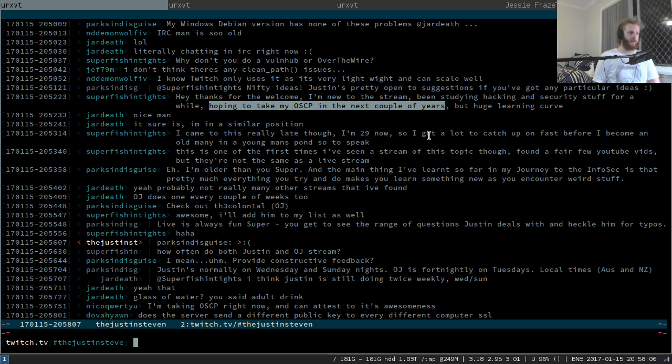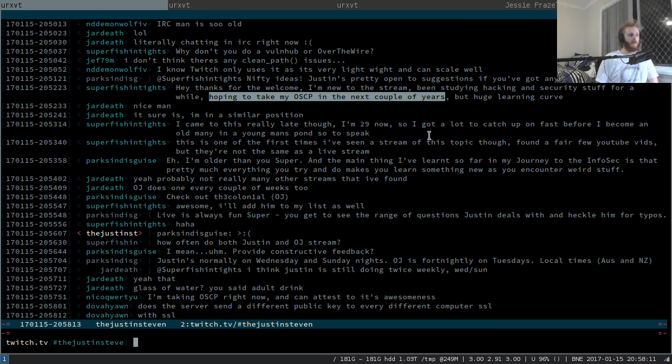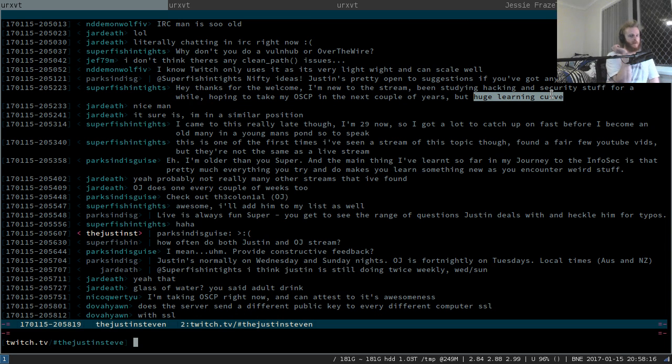For what you get out of it as well, it is super cheap. There's training courses that last 2 or 3 days that cost 2 or 3 times more than OSCP, so totally worth doing. It is a huge learning curve indeed, but don't put off OSCP for too long. I'm not saying book it tomorrow, but I know a lot of people who kept on putting it off, saying that they really want to learn Python, they really want to learn this, they really want to learn that, before they do OSCP.